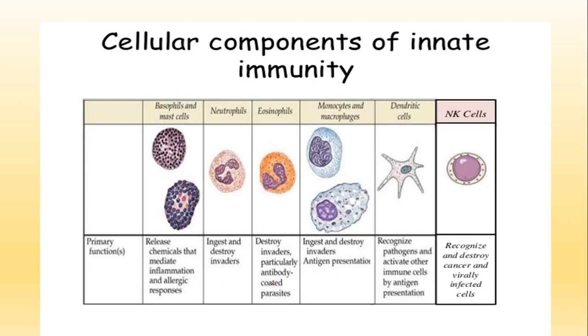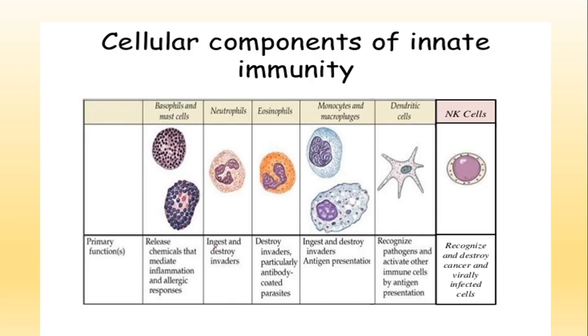Now the cellular components of innate immunity. It is a repetition, like the basophils or mast cells. What do they do? That is the mode of action we can see here. Basophils and mast cells are present in the areolar tissue. Basophil is present in the circulatory system with the blood. Now what will they do? They will release chemicals that cause inflammation and allergic responses.